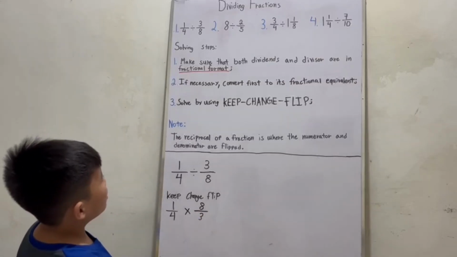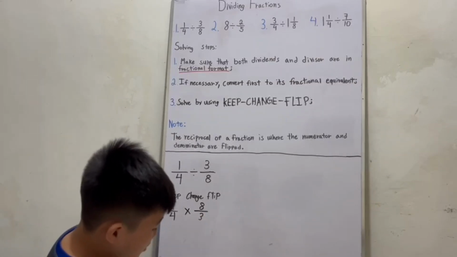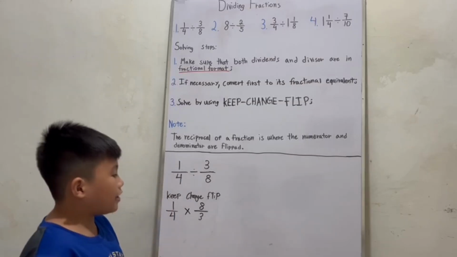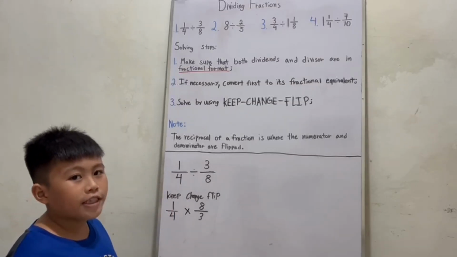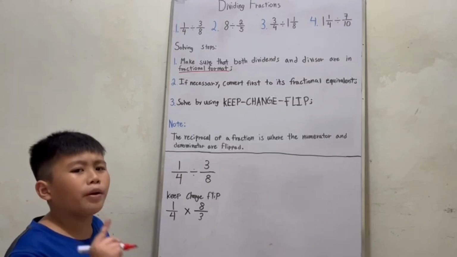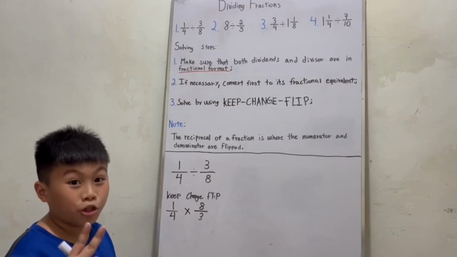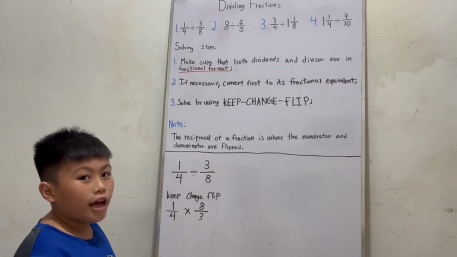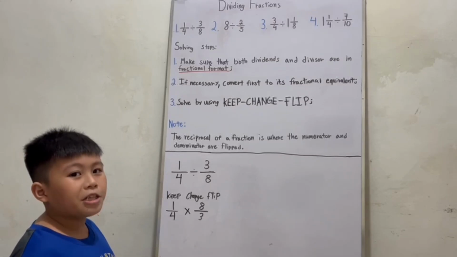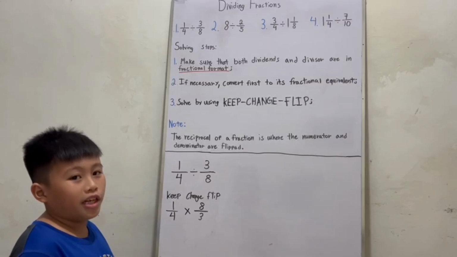Now let's solve this by using the cancellation technique, the cross cancellation technique. Remember in my previous video where I taught you how to multiply fractions and there were 2 ways, the traditional way and the simplify first way? Well, let's use the simplify first way because it's the easiest way.